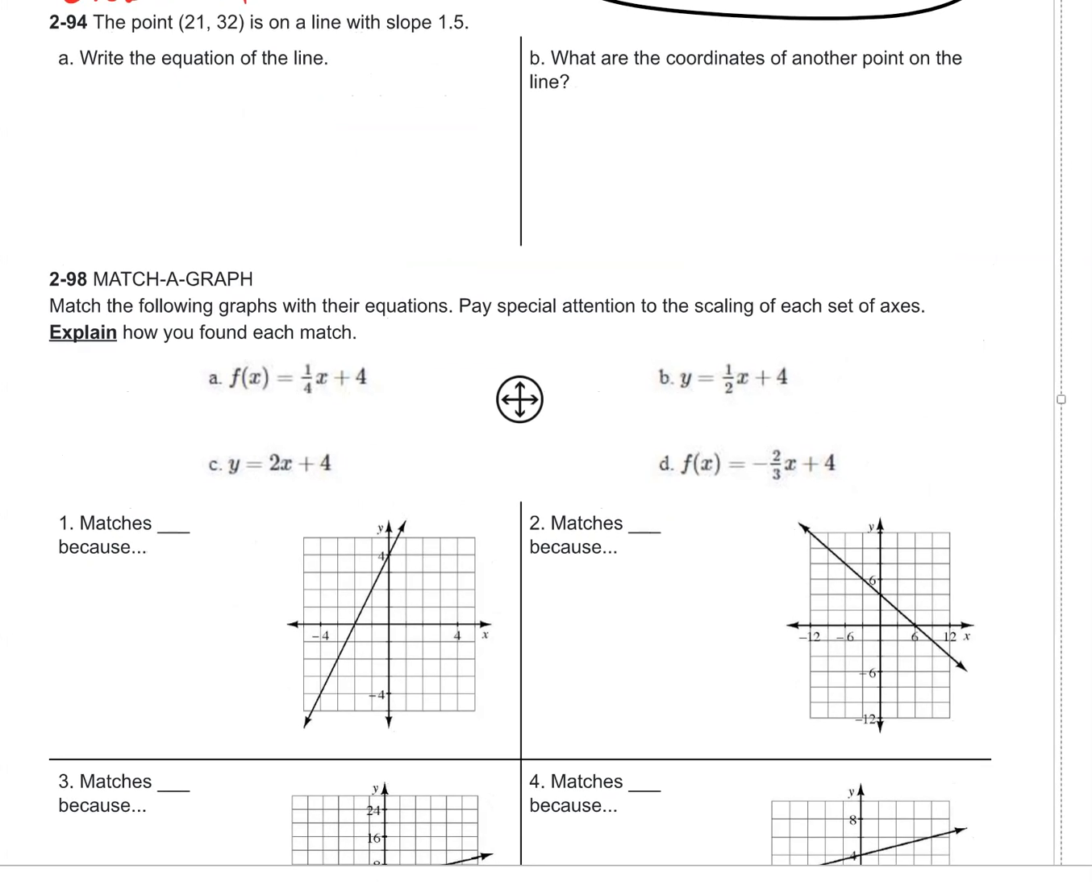2-94. The point is on a line with that slope. So this point is on the line with that slope. Let's write the equation, and then you can work on b. So I'll help you with A. Y equals mx plus b. That's our equation, right? All right, so they give us just 1 point. So we don't need to do x1, x2, y1, right? That's only if you have 2 points. If you have 1 point, let's call x coordinate x, and let's call the y coordinate y. X is 21, and y is 32.